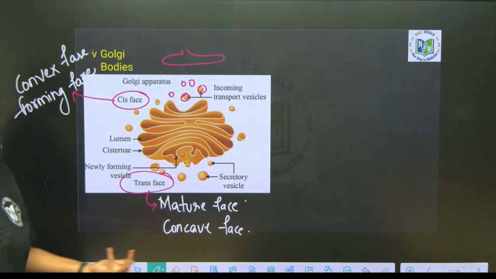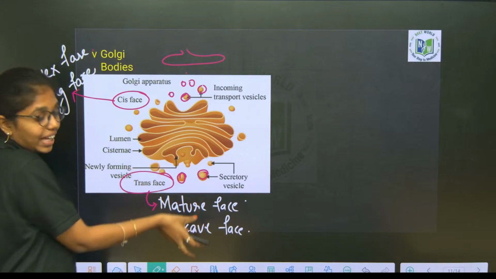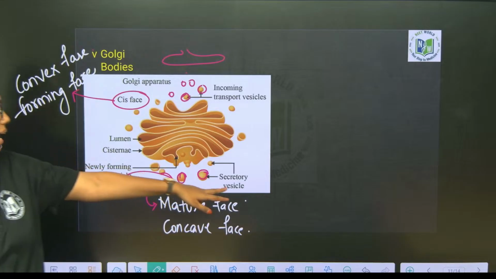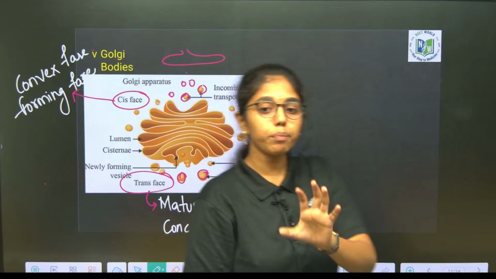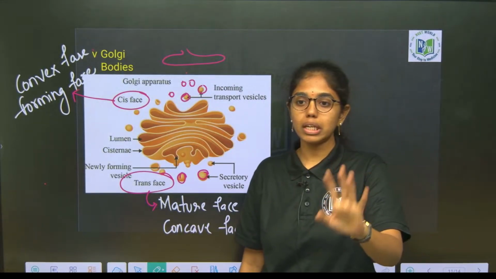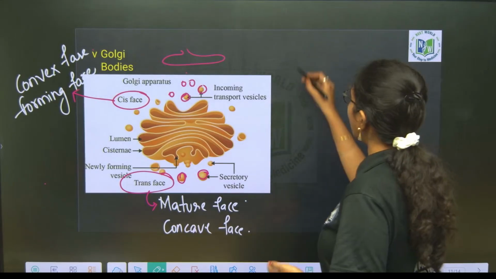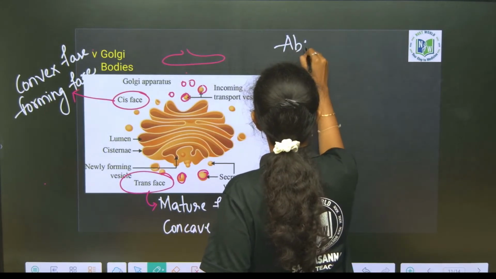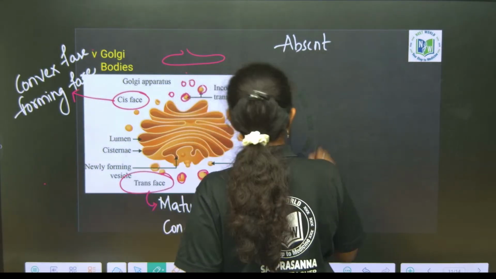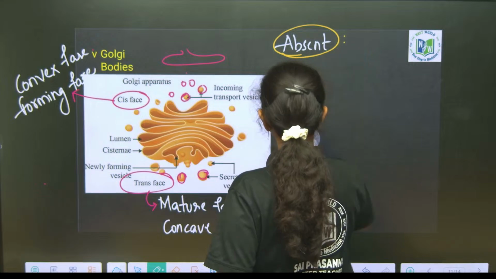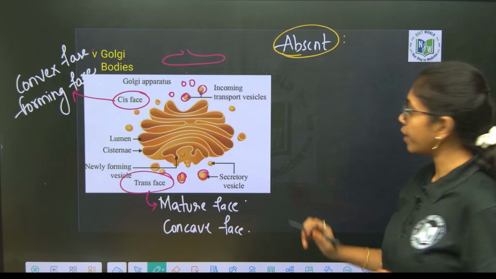Fine. Again, these packed molecules are released as vesicles. As they are being secreted from the Golgi, we can also call them what? Secretory vesicles. Now we will see in what type of cells Golgi bodies are absent totally, and in what type of cells Golgi bodies are extensively present. Golgi bodies are absent in cells like sperm cells, or antherozoids of bryophytes and pteridophytes.